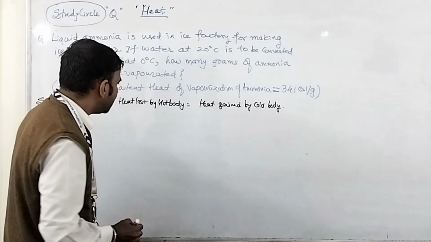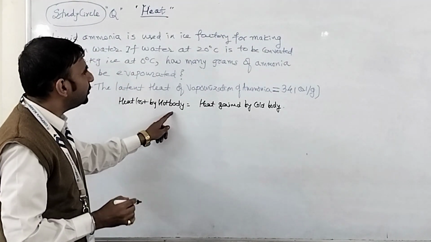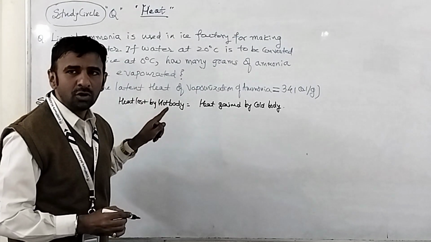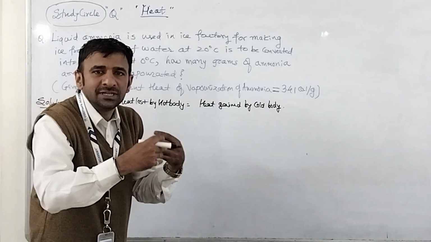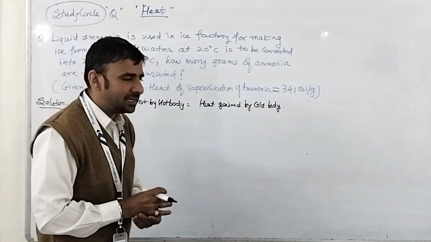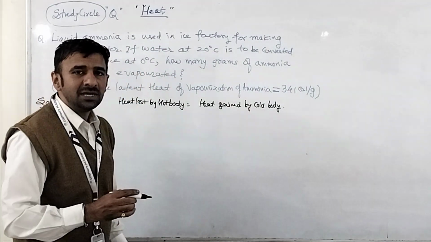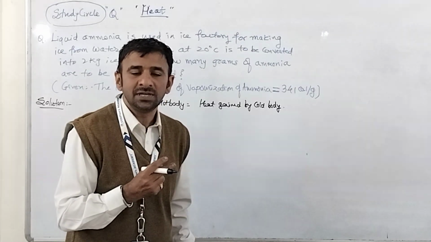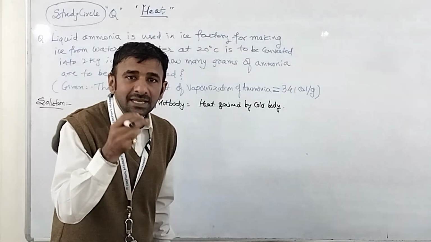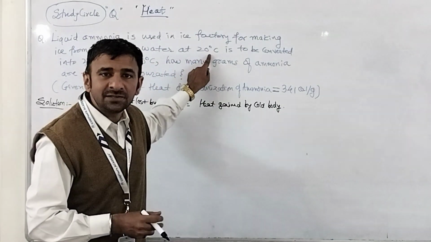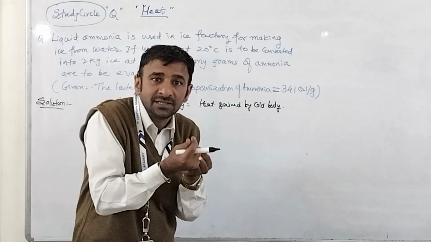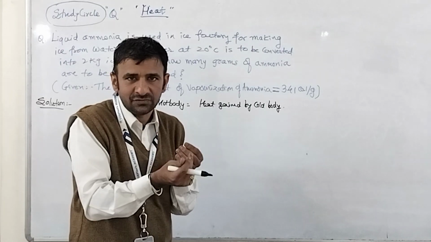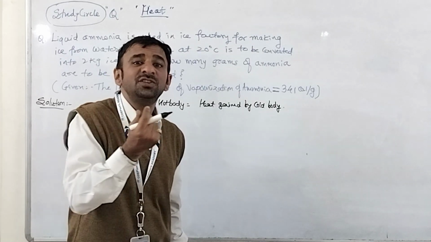Here the hot body is water, because water is going to lose its heat, and at that cost it is going to get converted to ice. But remember, there are two types of heat you should consider. First of all, water is at 20 degrees Celsius, so its temperature is required to be at 0 degrees Celsius before it turns into ice. So first you have change of temperature.